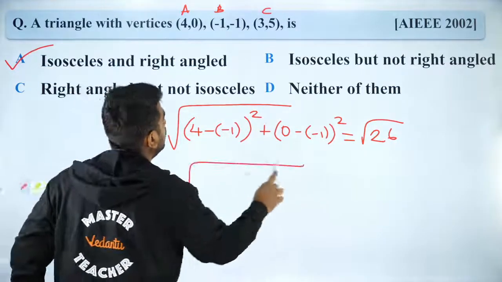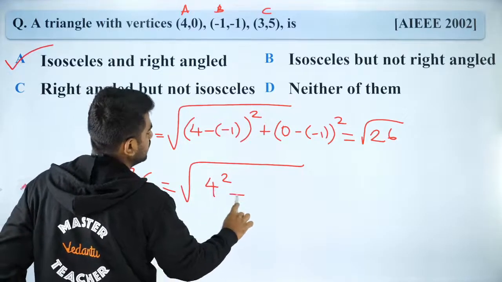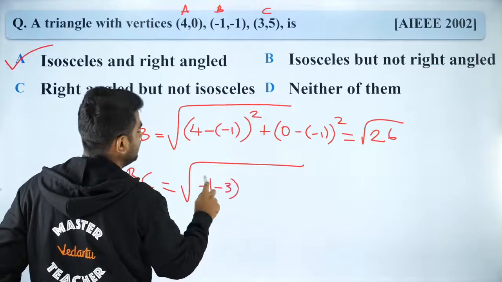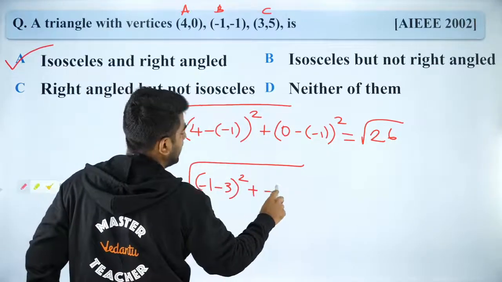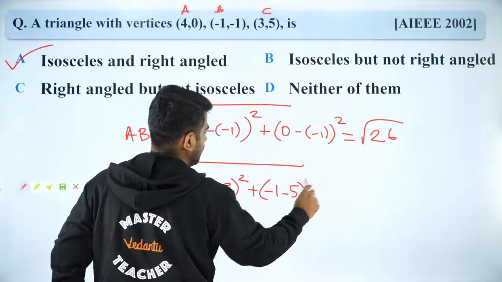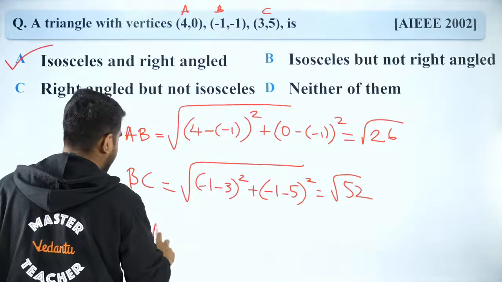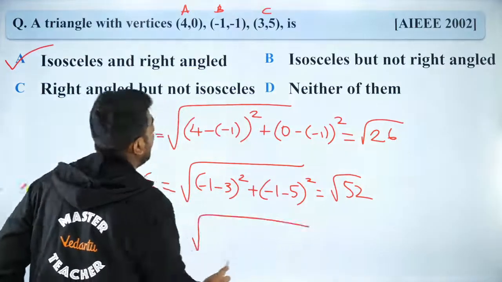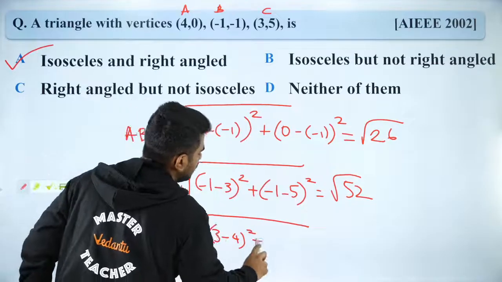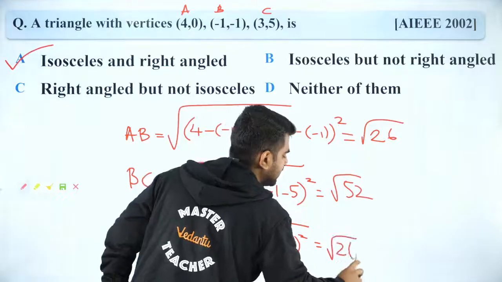And what is BC? BC is equal to the square root of 4 square plus, how do I get 4 square? I hope you guys follow that. (Minus 1 minus 3) whole square plus (minus 1 minus 6 minus 5) whole square. So that will be root of 52. And what is CA? CA is equal to root of (3 minus 4) whole square plus (5 minus 0) whole square. That will be equal to root of 26.